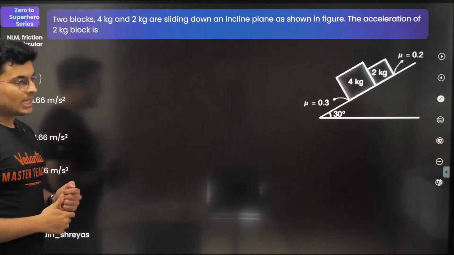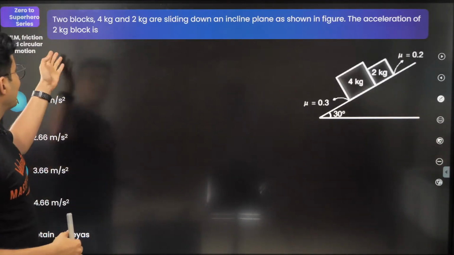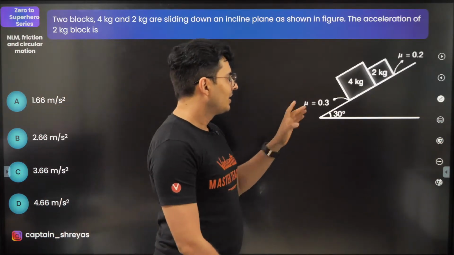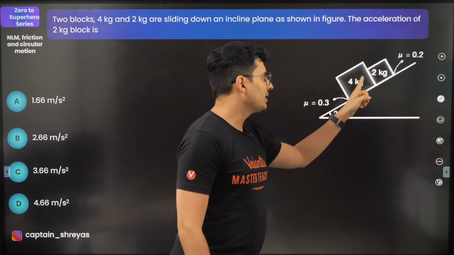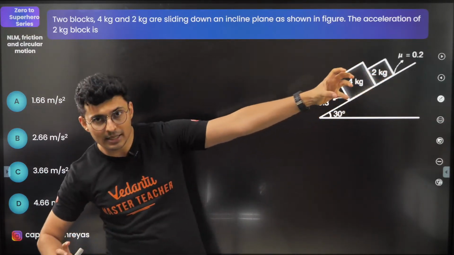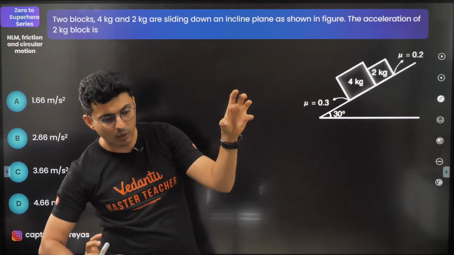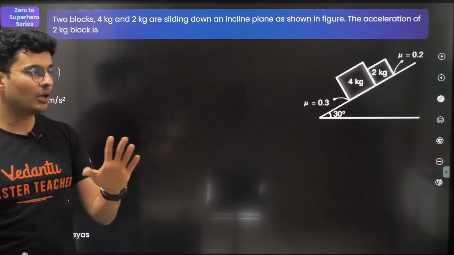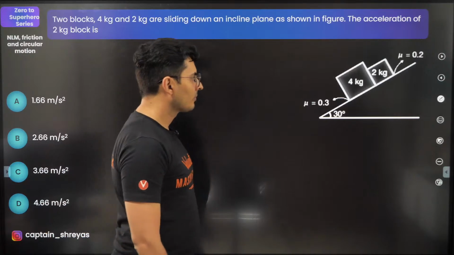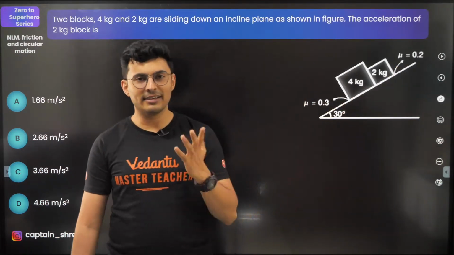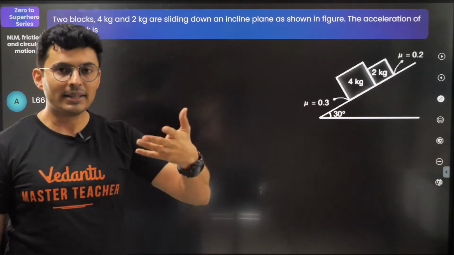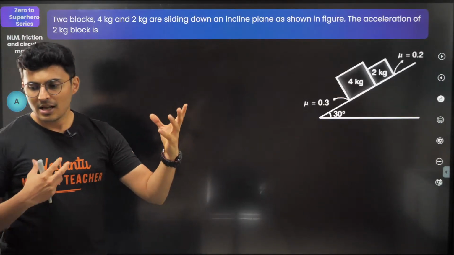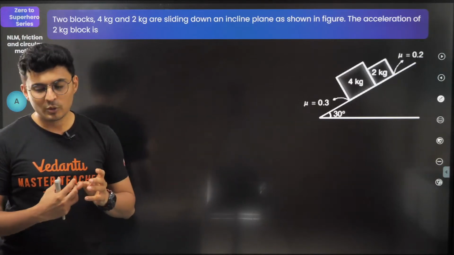Now in this question, the acceleration of the 2 kg block is, this is a very good question. First of all, will 2 kg and 4 kg move separately? Like the bottom one moves faster, or will they move together? Answer that first. Without that, you cannot solve the question. Look at the values of the coefficient, you will understand whether they are moving together or separately.